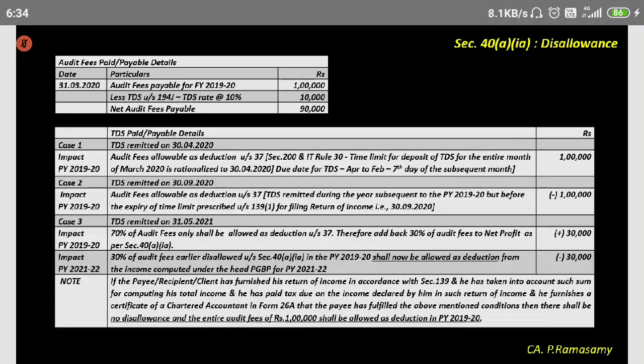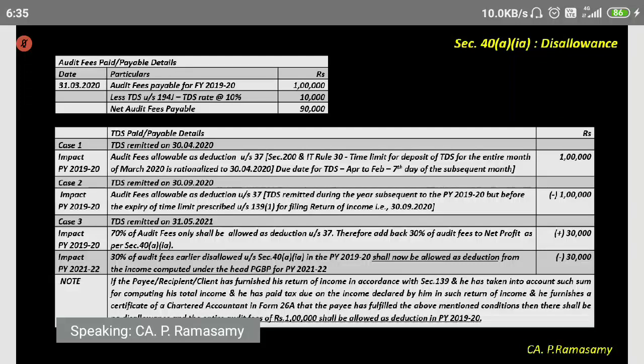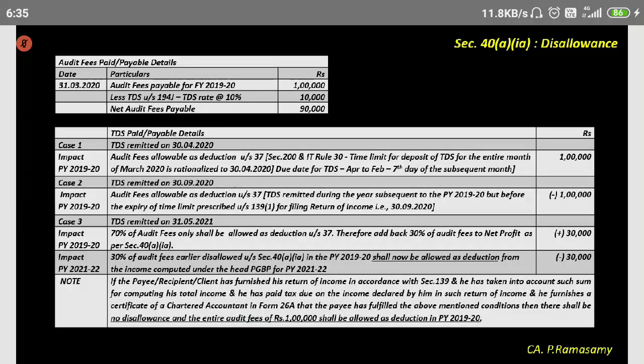However, the year of payment of TDS is 31st May 2021. In that year, it will be allowed as a deduction. It can be claimed while computing PGBP for the previous year 2021-22, because 31st May 2021 falls in the previous year 2021-22.